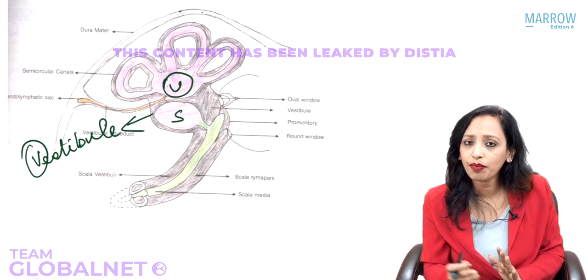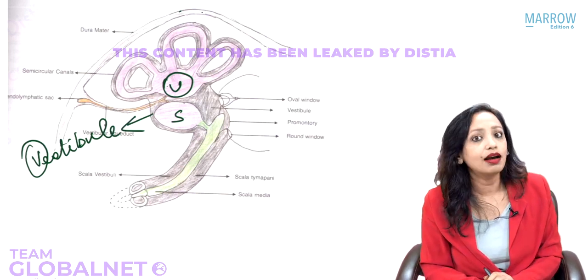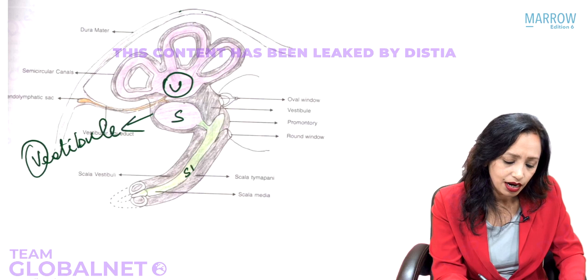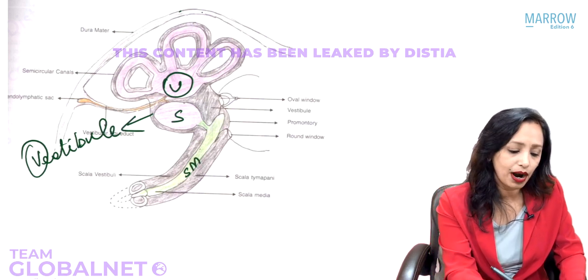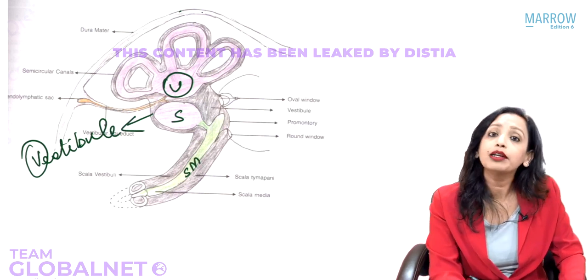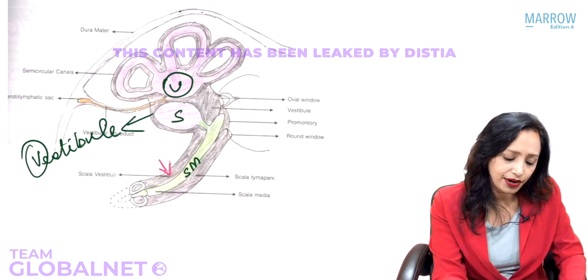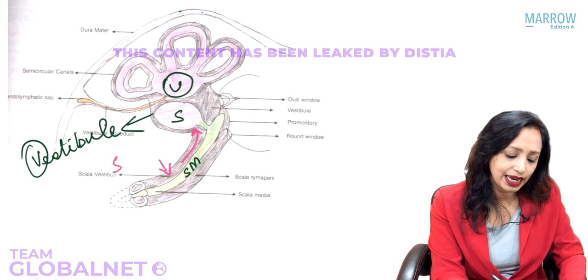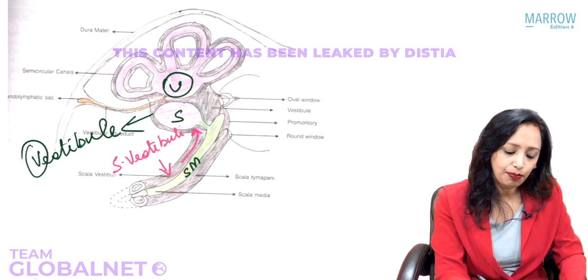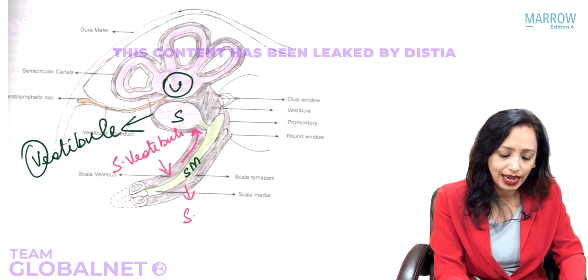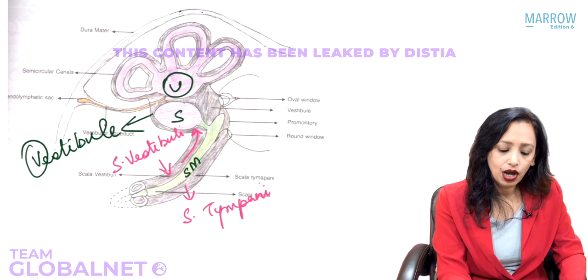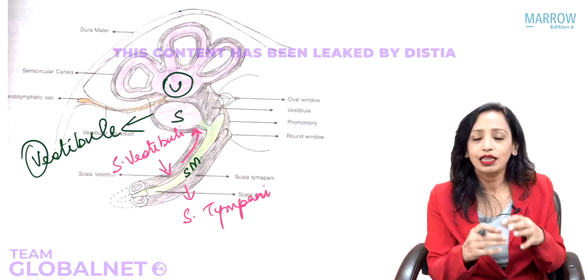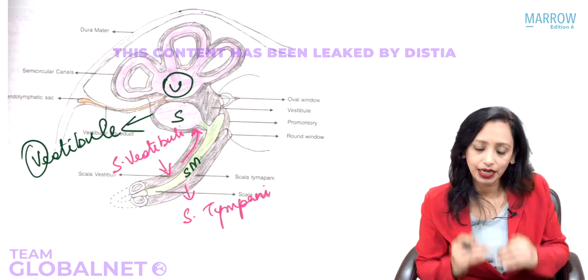Now tell me the next part of the membranous labyrinth. Yes, the scala media. So now the scala media divides the bony labyrinth into a part above it and a part below it. The part above it, since it opens into the vestibule, is known as scala vestibuli, and the part below it is known as scala tympani. Because the media lies in between these two, it is known as scala media.